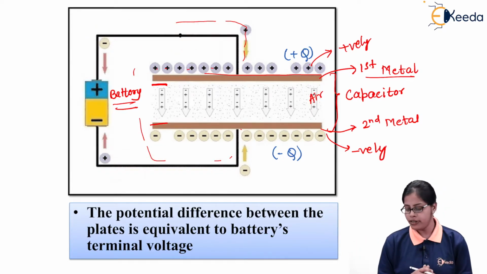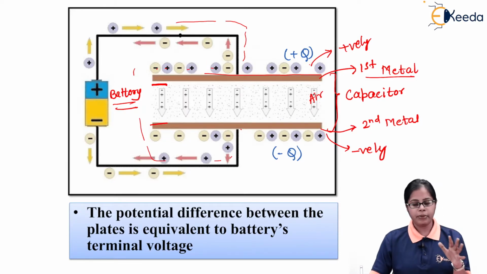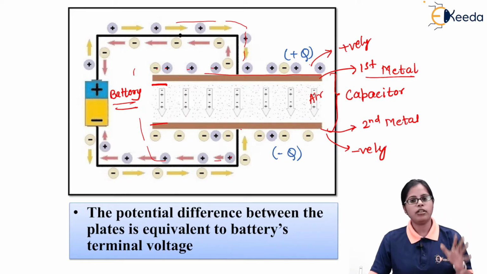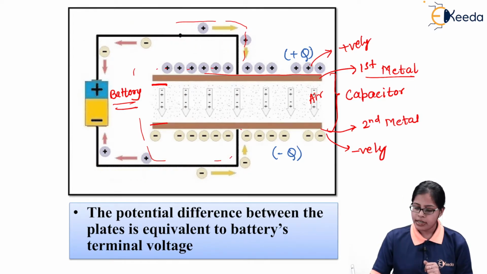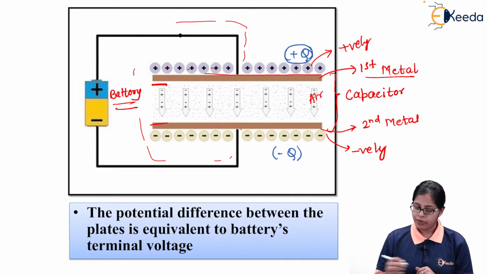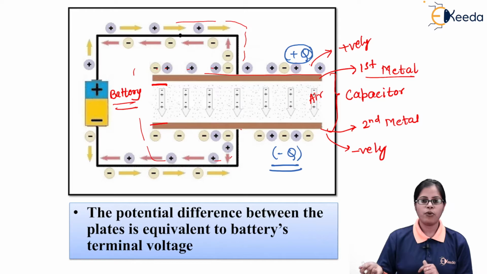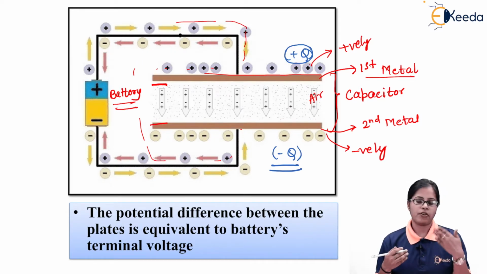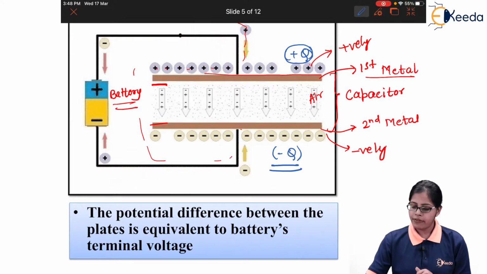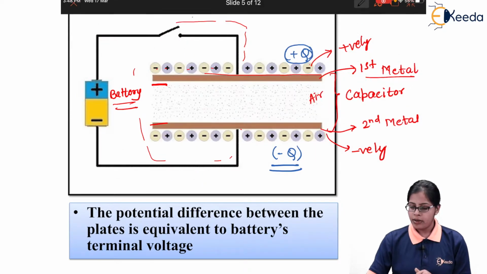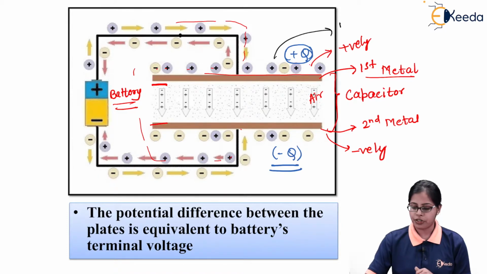Next thing is that ultimately after the transfer of all the charges from one plate to another, this plate develops plus q charge and this plate develops minus q charge. So if I look at the potentials of the two plates, obviously the plate which has positive charge is considered to be at higher potential.